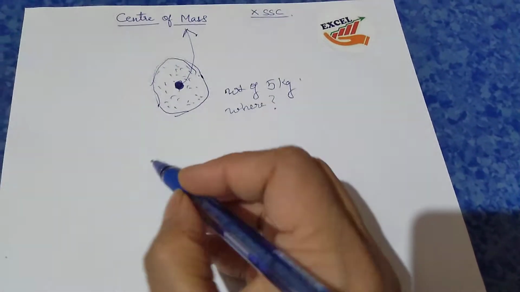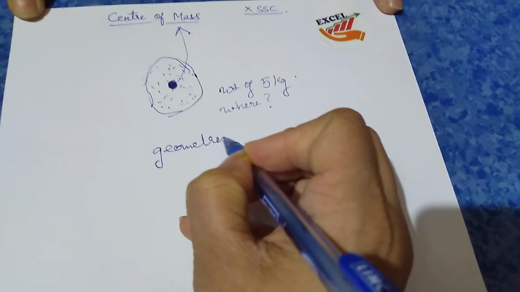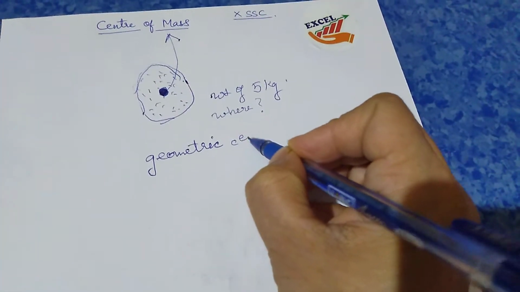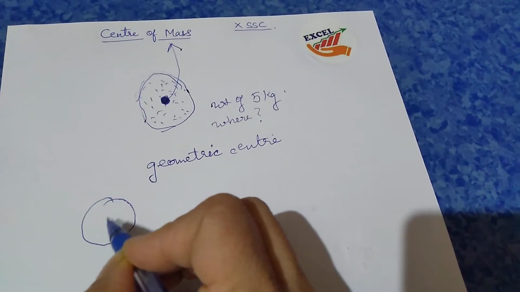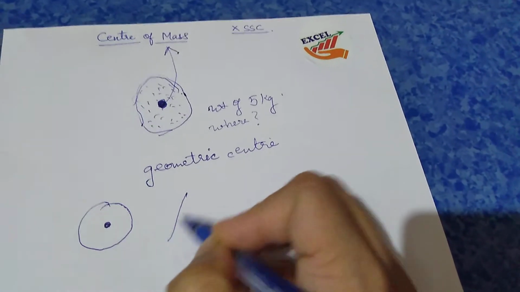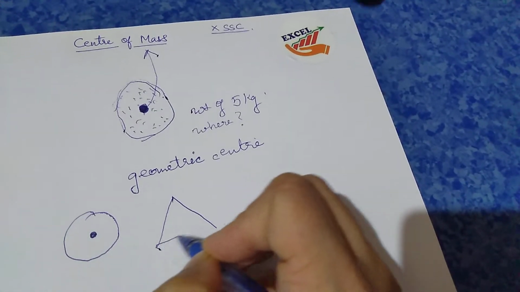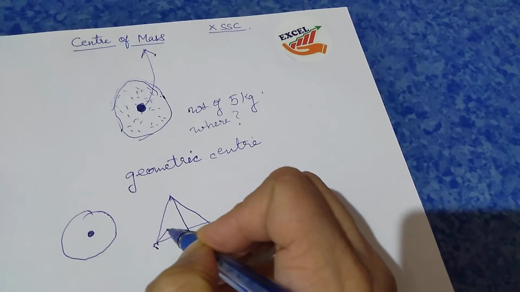Now I used the term geometric center. Now what do we mean by geometric center? For example, if I take a circle, then the circle's center is the center of gravity. If I take a triangle, then it is the centroid of the triangle. Now what do we mean by centroid of the triangle?